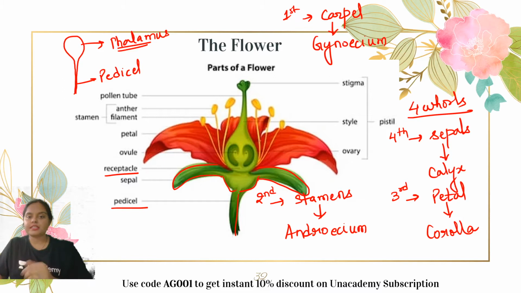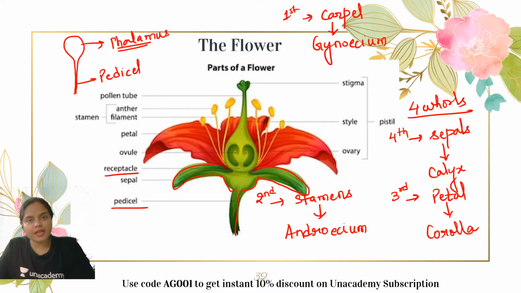Now, moving towards the essential whorls of the flower, just inner to the corolla are present the stamens, and all the stamens collectively are referred to as androecium. And in the centermost region is present the carpel, which is known as gynoecium. Okay, guys, I'll be discussing the detailed structure of the stamen as well as the carpel when we will be discussing them separately. Therefore I'm not discussing all the specific structures over here. Okay, guys. Now that was the complete structure of flower.